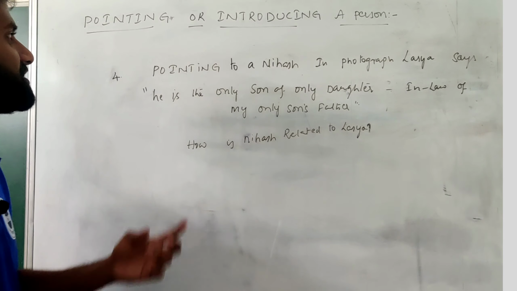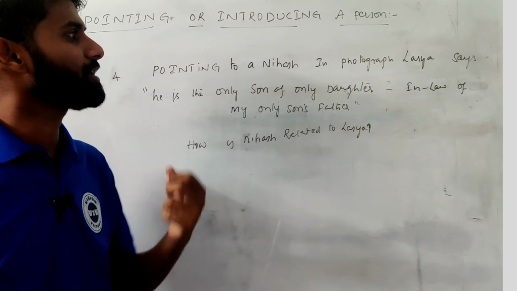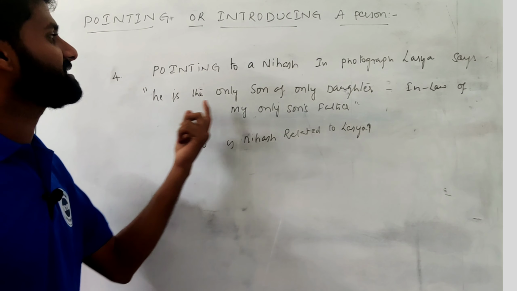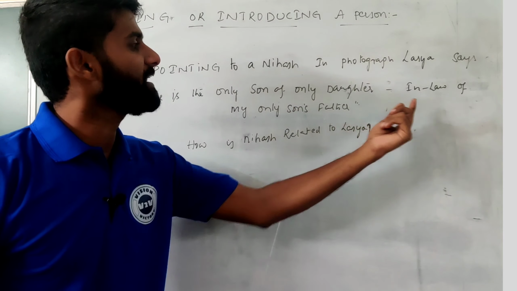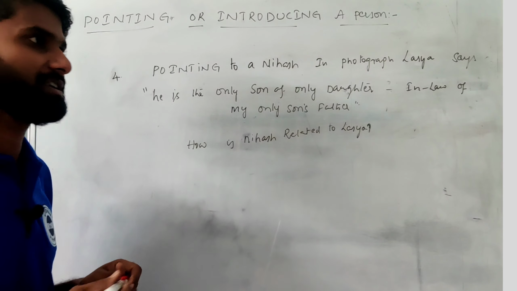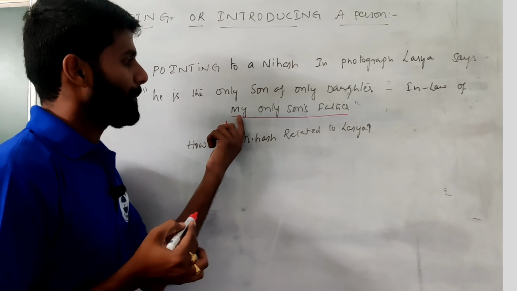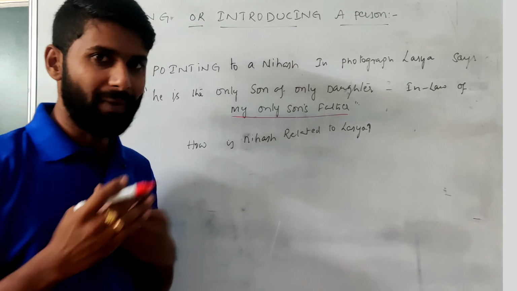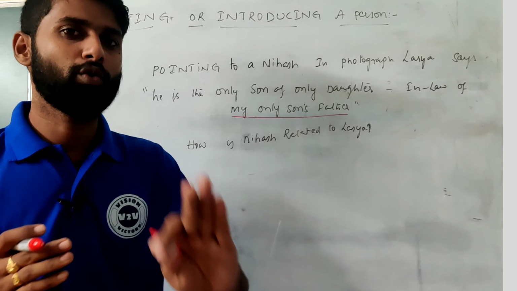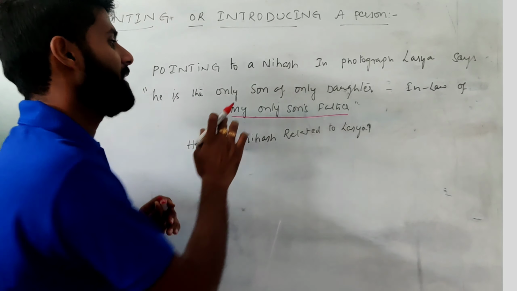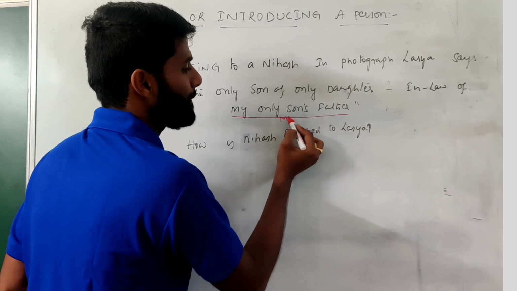Let's see the next question. Pointing to Nihash in a photograph, Lasya says, he is the only son of only daughter-in-law of my only son's father. Same, I just separated my statement here. For this one, my only son's father: I have an only son, and that son has a father. My son's father is my husband.